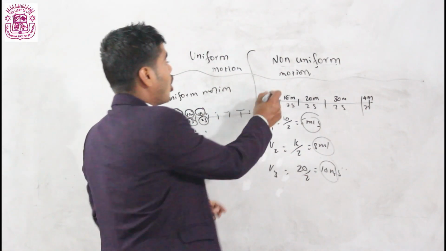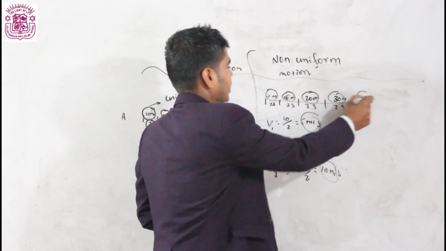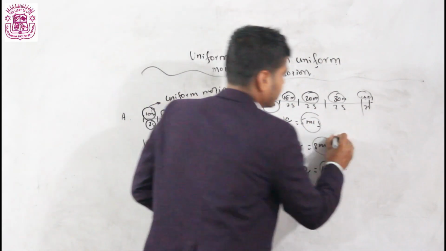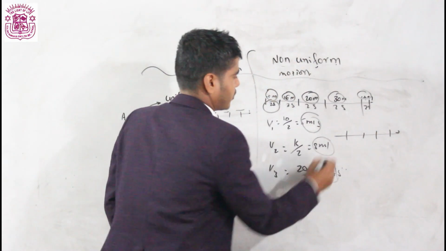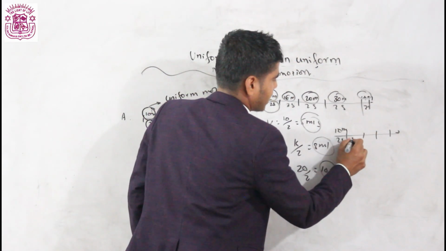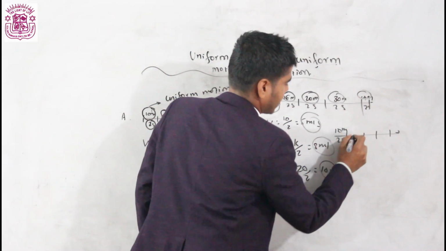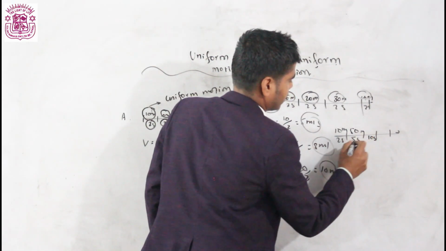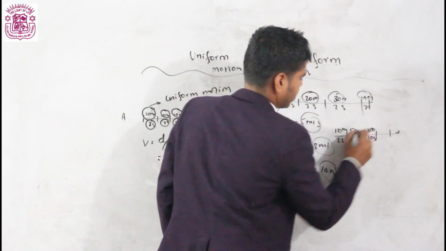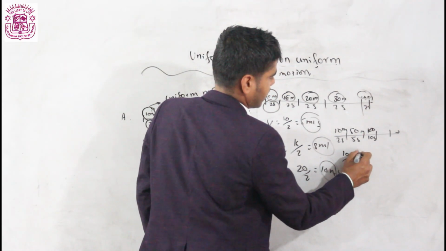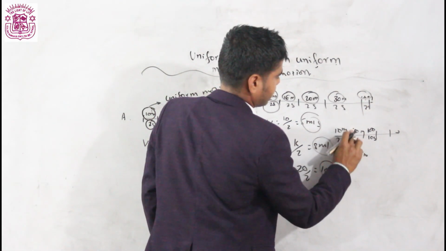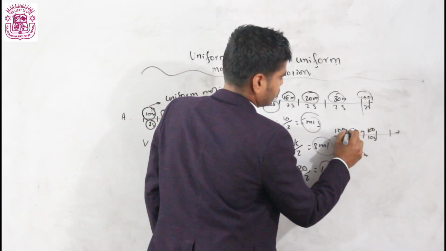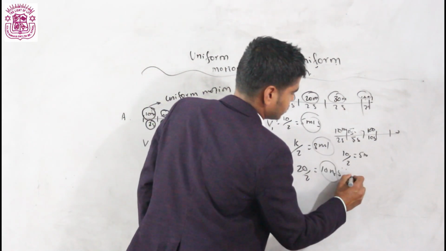If a body travels unequal distance in equal interval of time, note it, equal interval of time, time should be equal. If you take the unequal time, at that time also there may be uniform motion. For example, 2 seconds, 10 meter; 5 seconds, 25 meter; 10 seconds, suppose it travels 50 meter. 10 by 2 is 5, 25 by 5 is 5, 50 by 10 is 5.